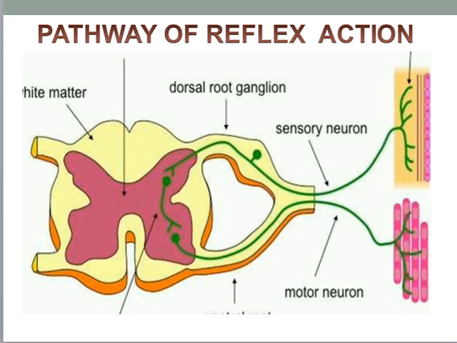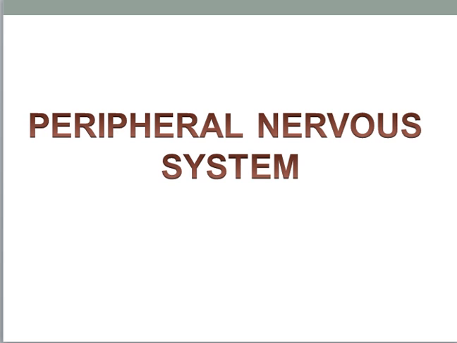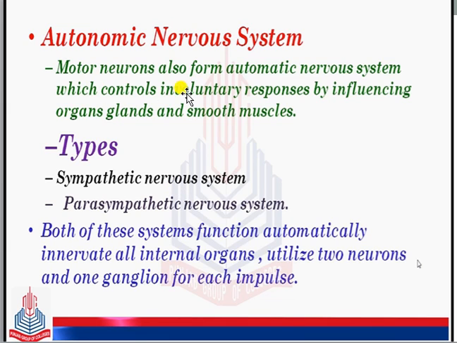Now we are moving to the next part of the discussion, which is the peripheral nervous system. In the peripheral nervous system, first of all we can see the autonomic nervous system. The motor neurons also form the autonomic nervous system, which controls involuntary responses by influencing organs, glands and smooth muscle.